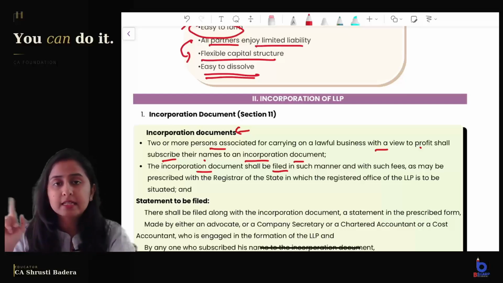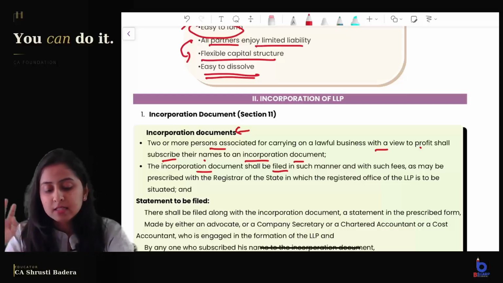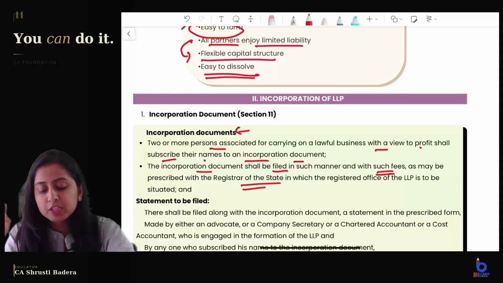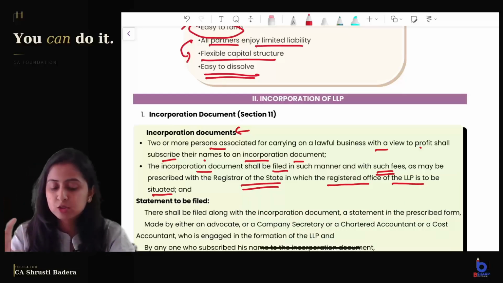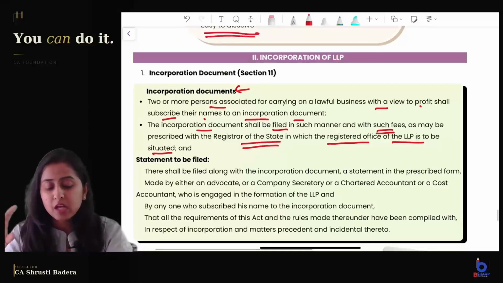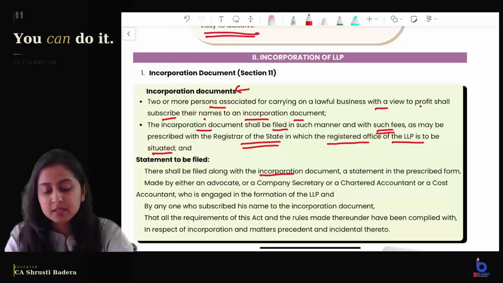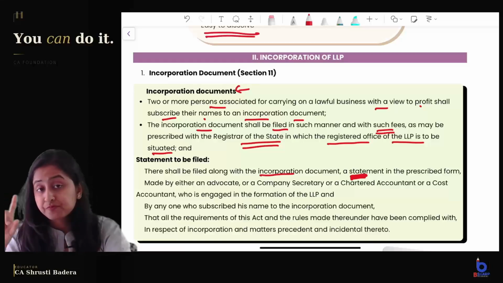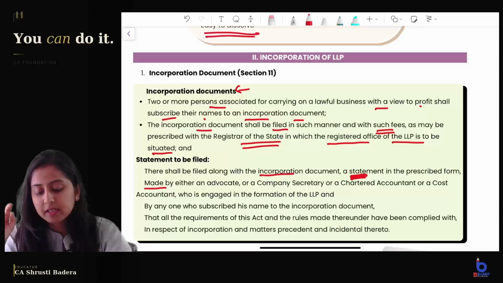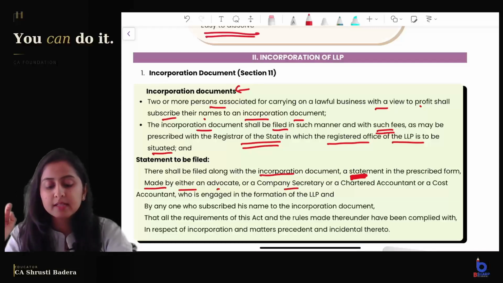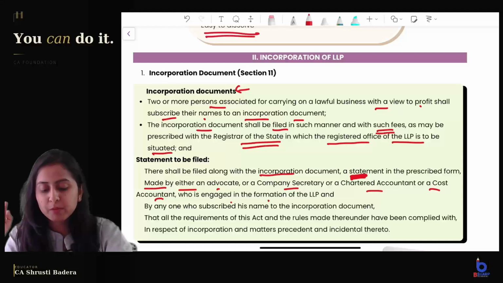So in a company's case and an LLP, the registrar is same. You will have to pay the fees. With which registrar? The state in which the registered office of the LLP is to be situated. Along with the incorporation document, a statement has also to be given. The forms are prescribed. What is that statement? The statement is made by either an advocate or a CS or a CA or a cost accountant who is engaged in the formation of the LLP.